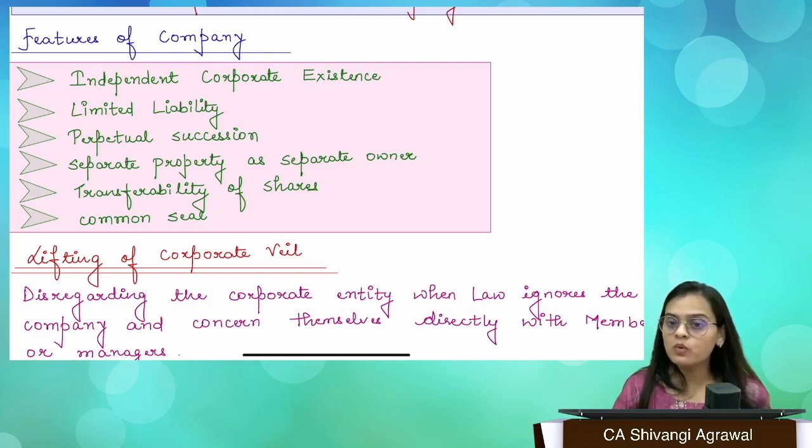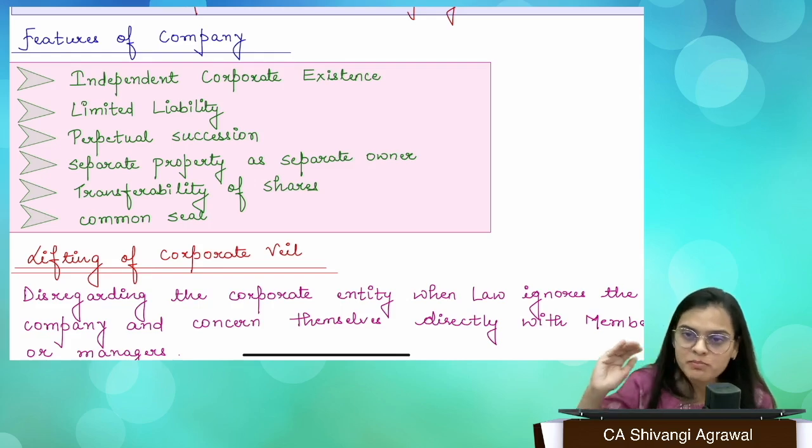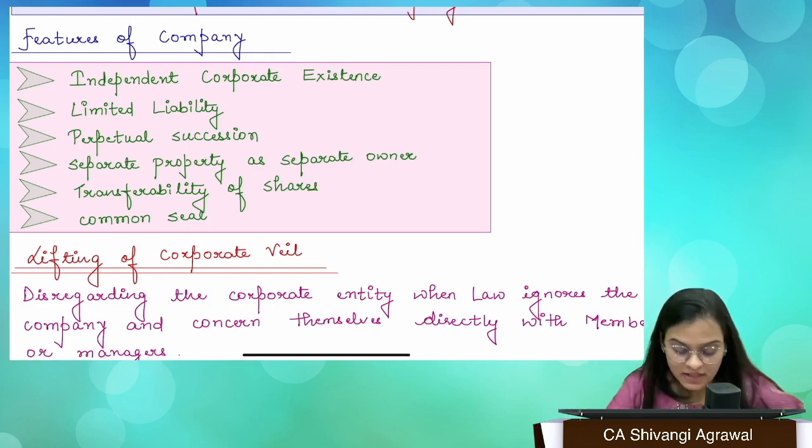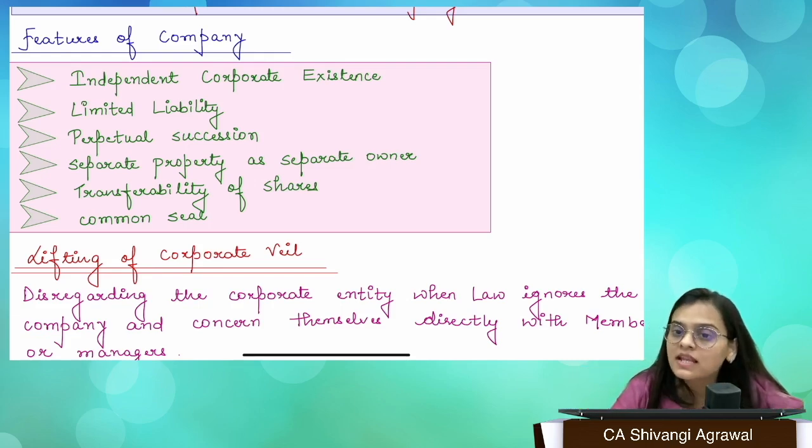So it has its own separate corporate existence. It is distinguished from the members who have invested in it. It is distinguished from the directors who are actually taking decisions for the company or taking care of its management. No, it is different, right? The next one, we have limited liability.